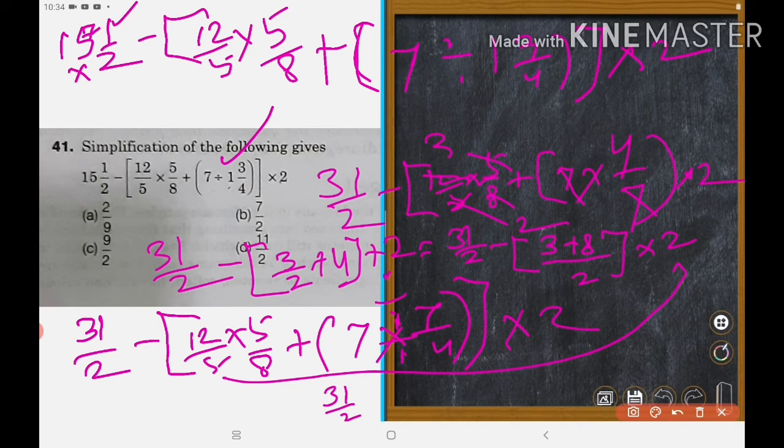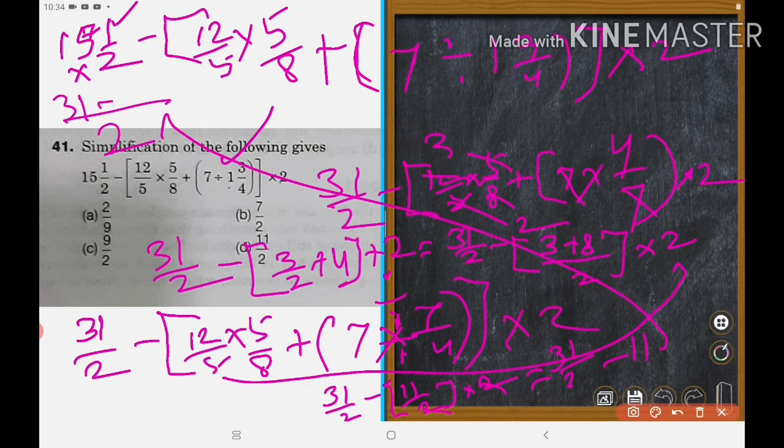31 upon 2, right, minus 11 over 2 back in bracket into 2, right, 2 cancelled, is equal to 31 upon 2 minus 11 is equal to 31 minus, LCM 2, 31 minus 11 is 20, is equal to 20 upon 2 is equal to 10. Answer is 10, right?